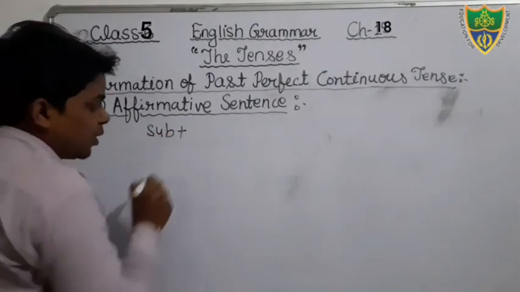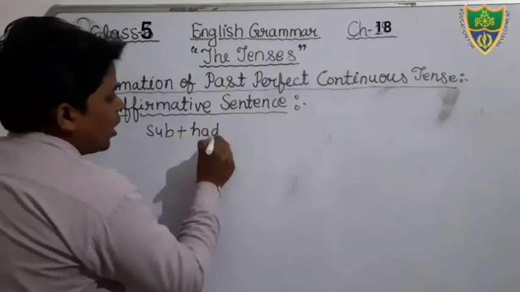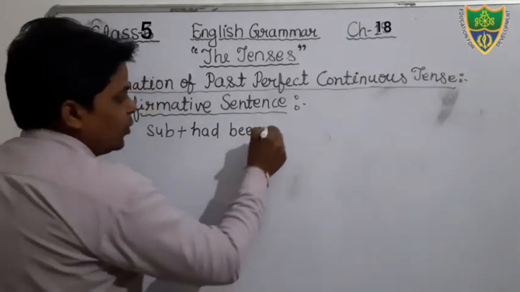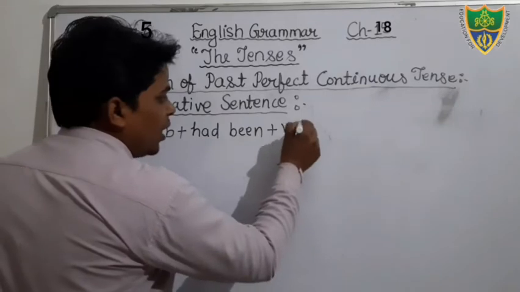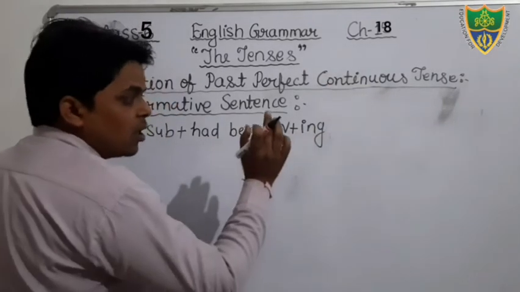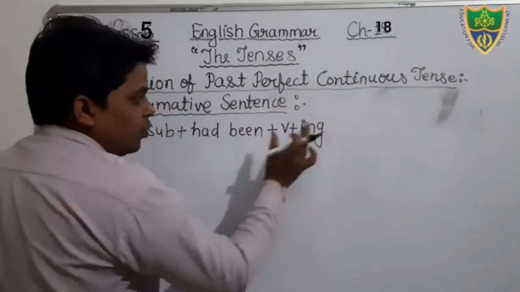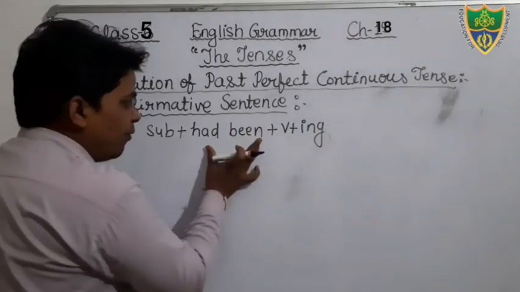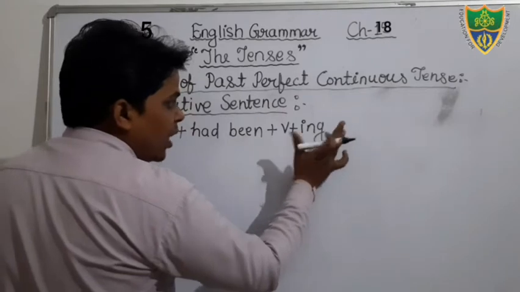Just see, there will be the subject and then after that had been. Then after that you will use the verb, and to the verb we will add ing because the work is in process in the past time. Therefore, for showing the progress of an action, we will add ing to the verb. Just see, subject will be there, had been will be there, then the verb with ing.